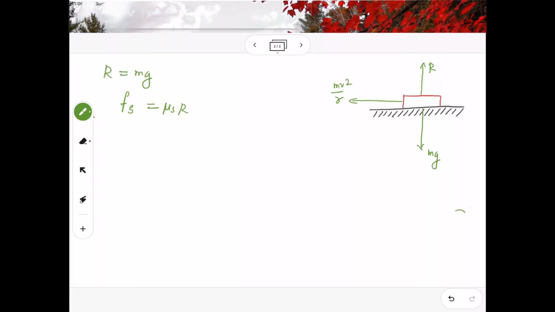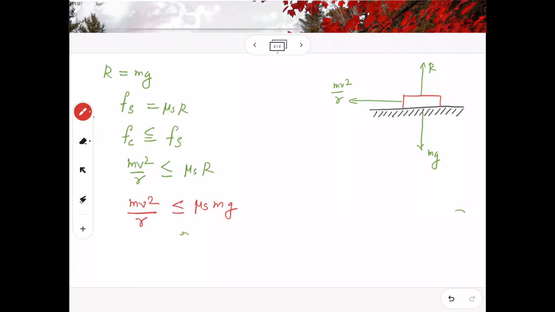Fs is equal to mu s into R, and similarly while taking a turn, the vehicle must have a centripetal force. I am going to equate that centripetal force Fc to be less than or equal to the static friction. So I write the centripetal force as mv square by r less than or equal to the static friction mu s into R. As I know, R is equal to mg, so mv square by r is less than or equal to mu s into mg.